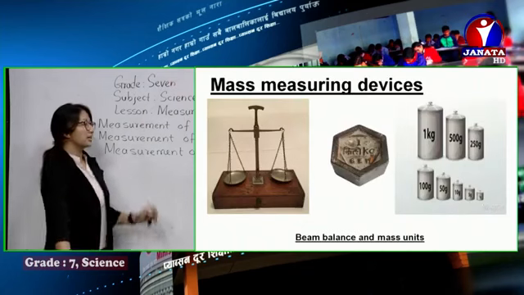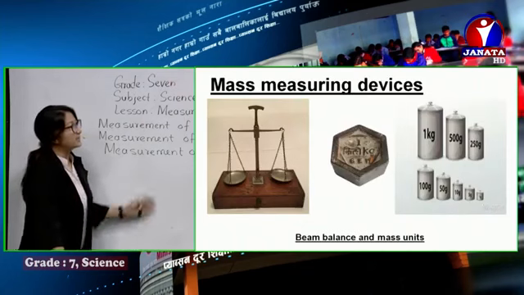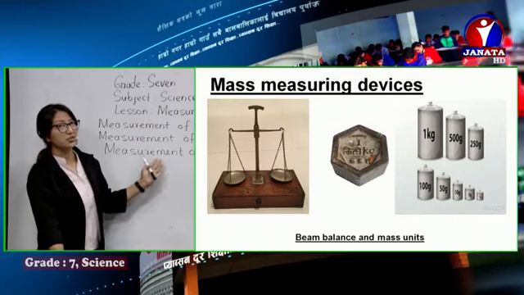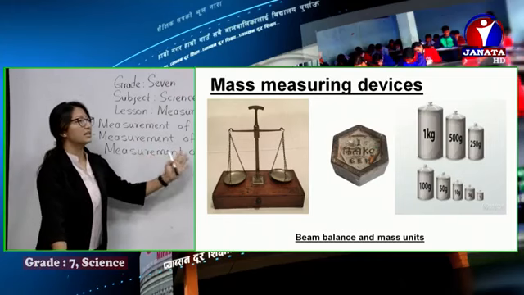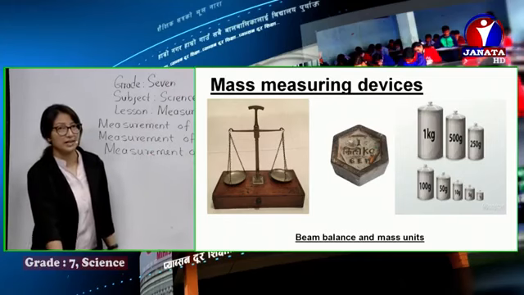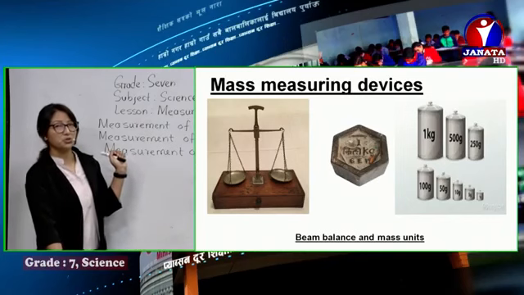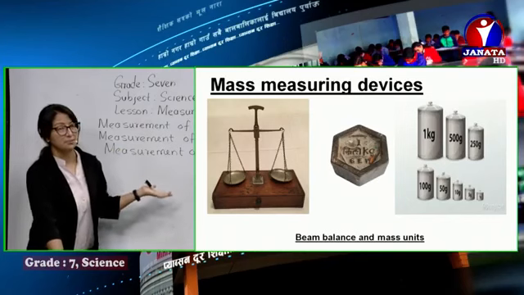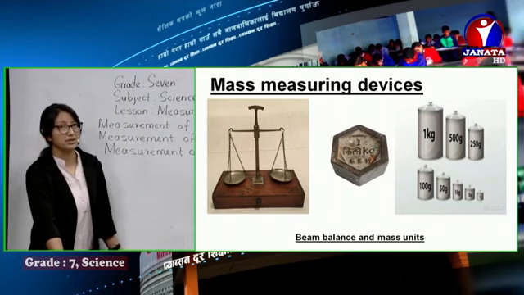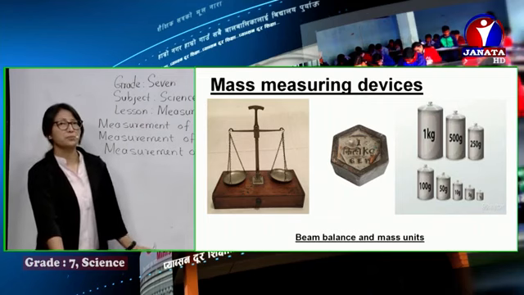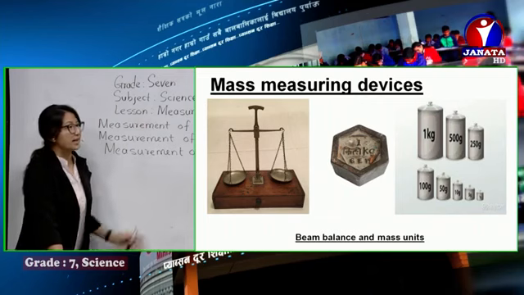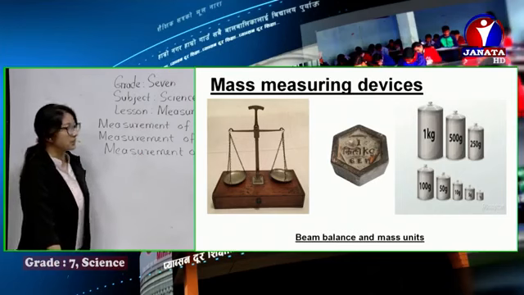You can just check the beam balance here. The unknown object is kept on one side, and on the other side the standard weight is kept, and when it comes to the balanced position, the amount of mass is measured. In previous classes we have already discussed the measuring process. So that's a beam balance, and different mass units are given here.